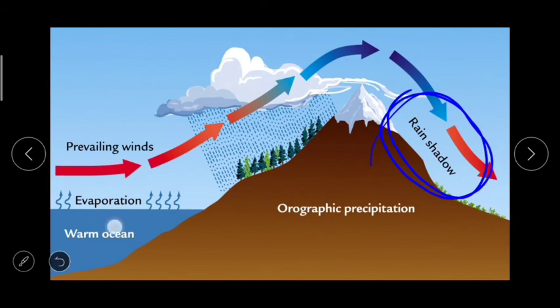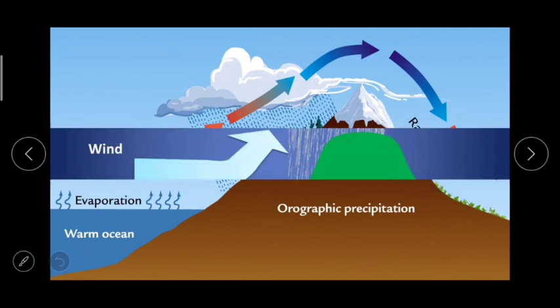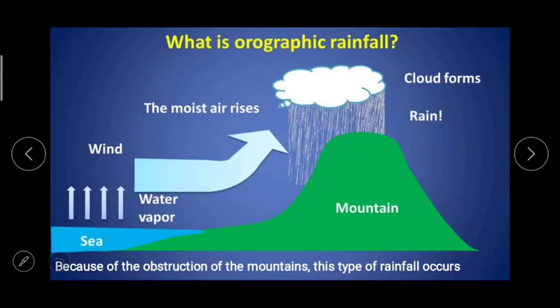Warm ocean or sea, then evaporation, prevailing winds towards, and because of the mountains, obstruction, and then the condensation. So the effect of monsoon rainfall is important when we think of the Indian subcontinent. We have studied this in lower standard also. The rainfall occurring in India especially is because of these winds and is orographic type rainfall.